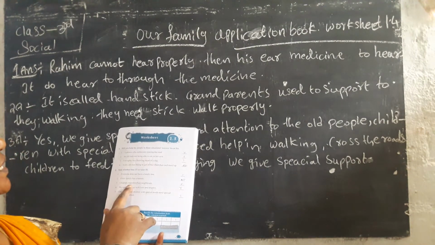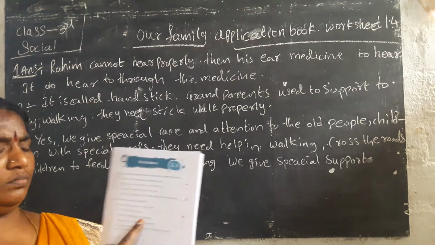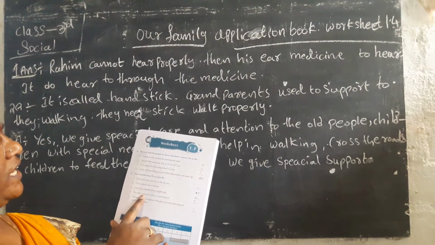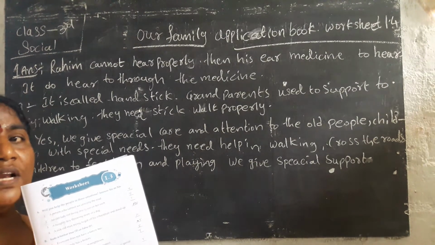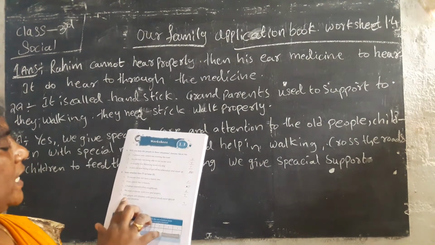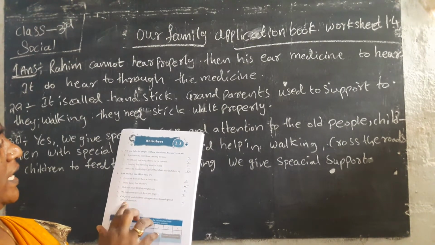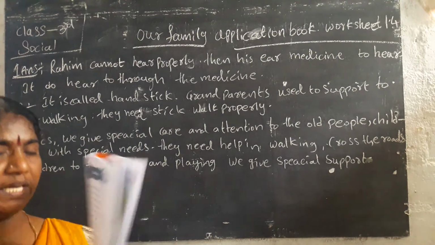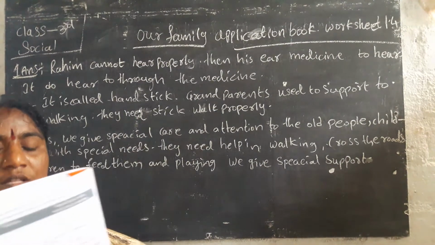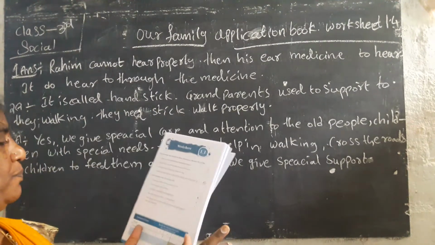The children resemble their neighbors: no. We treat everyone with love and respect: yes, we treat others with love and respect. And old people and children with special needs need special care and attention. Yes, we give special care to children with special needs and to old people.